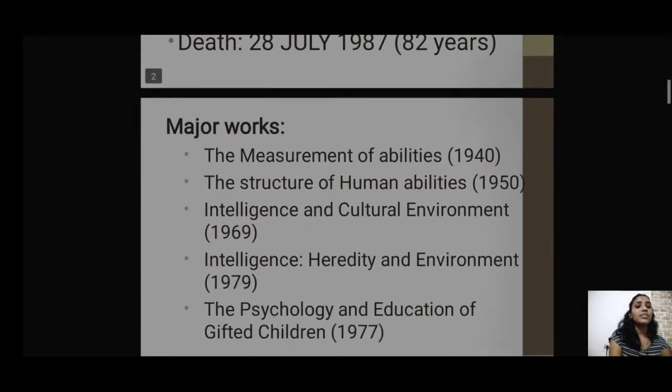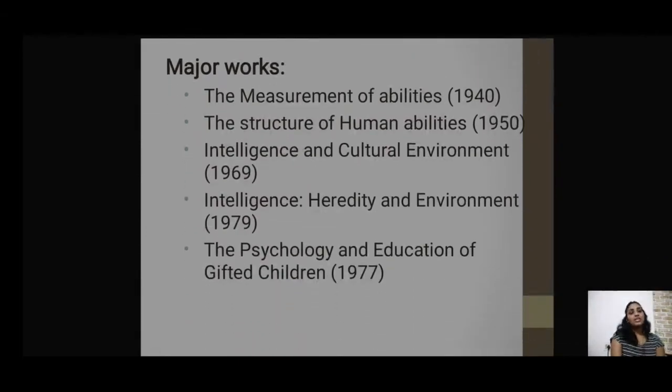Now let us look at some of his works. These are some of his major works. The first, written in 1940, is The Measurement of Abilities. Then comes The Structure of Human Abilities, in 1950. Intelligence and Cultural Environment in 1969. Intelligence, Heredity and Environment in 1979. And The Psychology and Education of Gifted Children in 1977. These are some of his prominent works. As I mentioned, he has written 14 books, so there are more.